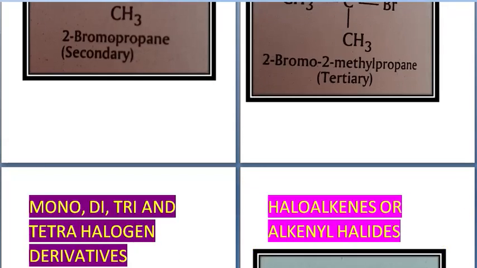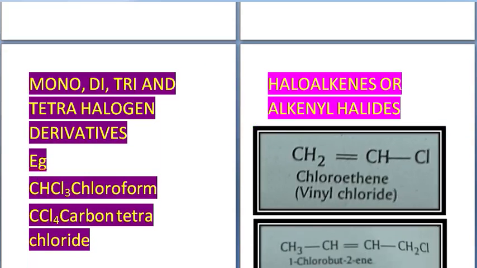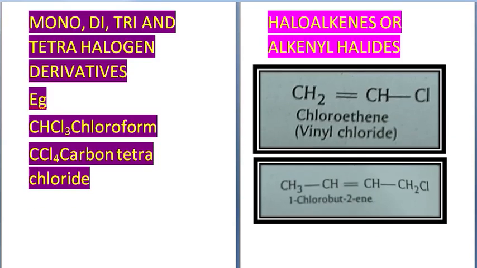So from an alkane, one hydrogen has been removed, and in its place one halogen has been added. Now in place of bromine, you could have added any of the halogens. You could have added chlorine, fluorine, iodine, etc. Now haloalkanes are also categorized as mono, di, tri and tetrahalogen derivatives. Mono means 1, di means 2, tri means 3 and tetra means 4. So depending upon how many hydrogens have been replaced by halogens, it is mono, di, tri or tetra.